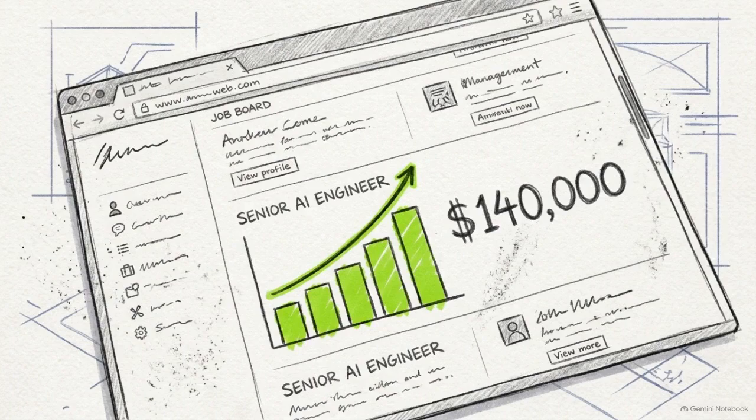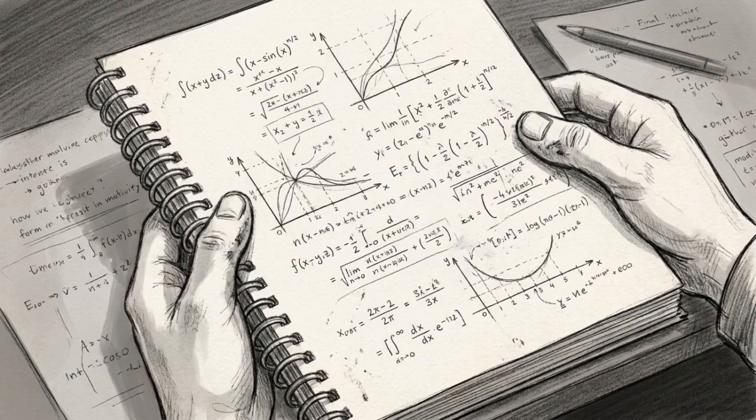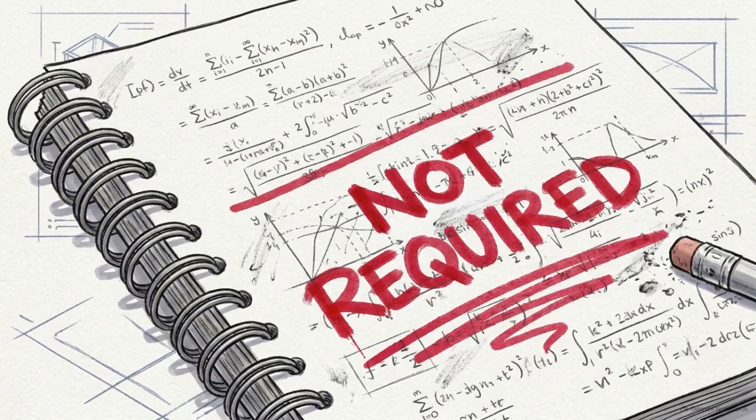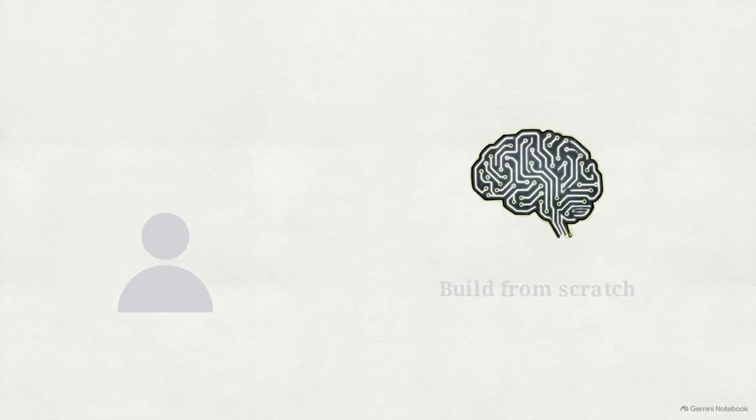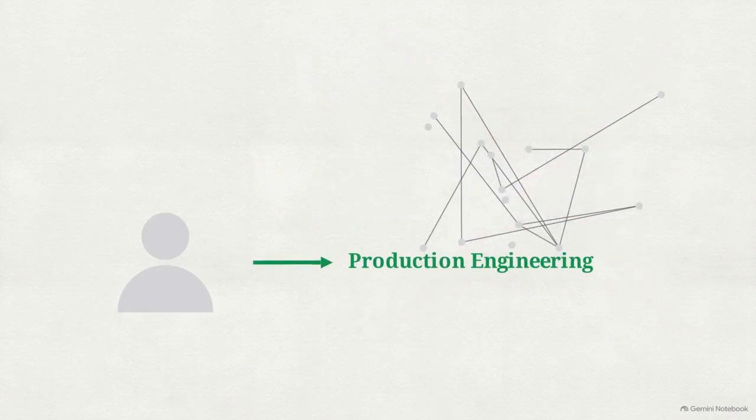You see a job posting for an AI engineer with a median salary of $140,000. Immediately, you might think you need to relearn advanced calculus, read dense research papers, or go back to school for a PhD. You don't. An AI engineer rarely builds new models from scratch. The job is entirely different.